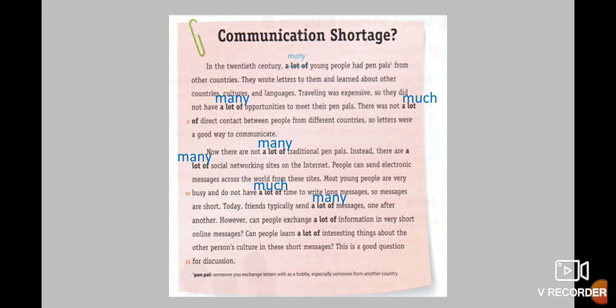Today, friends typically send many messages, one after another. However, can people exchange much information in very short online messages? Can people learn many interesting things about the other person's culture in these short messages? This is a good question for discussion.